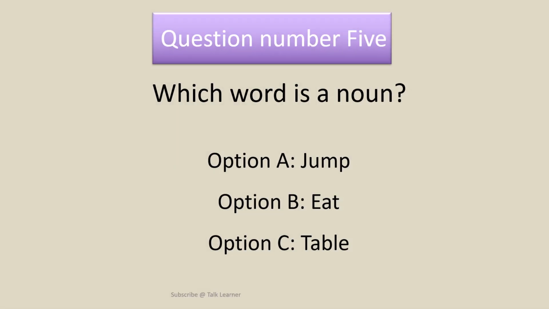Question number 5. Which word is a noun? A. Jump. B. Eat. C. Table.